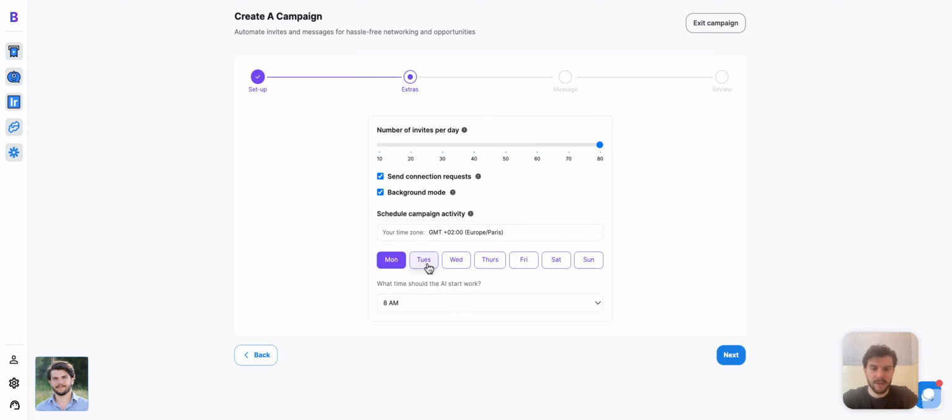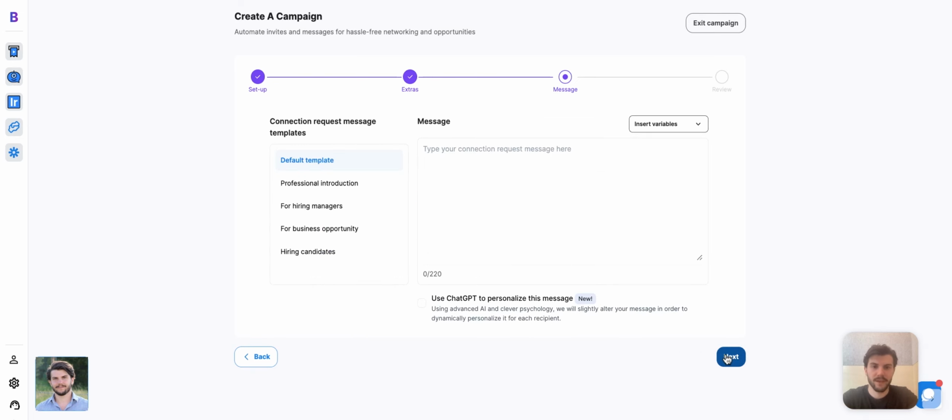So then I can select my schedule for when I'd like this to run. We want to emulate your working schedule so we can keep your LinkedIn account safe. And then we can type in our message. Hi, and then we can add in variables here. So for example, first name. The video will automatically be included after this text here. And finally, we can check this.